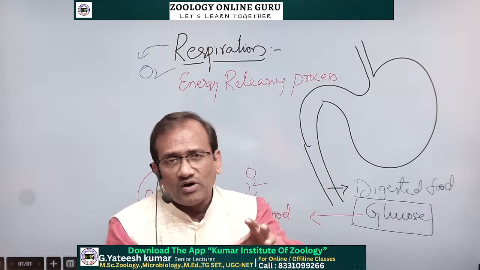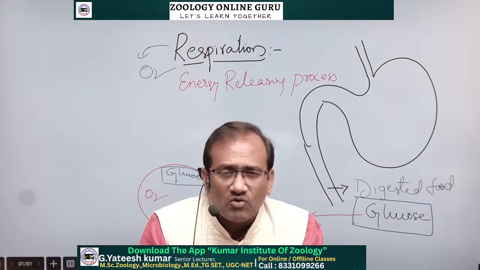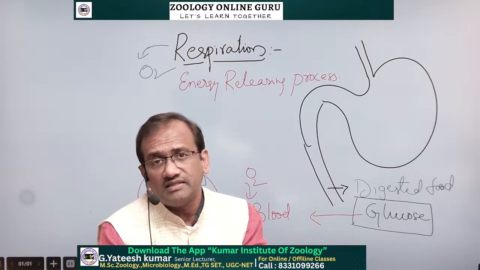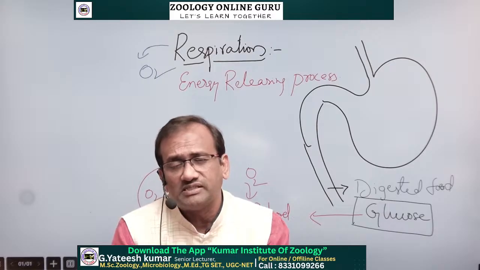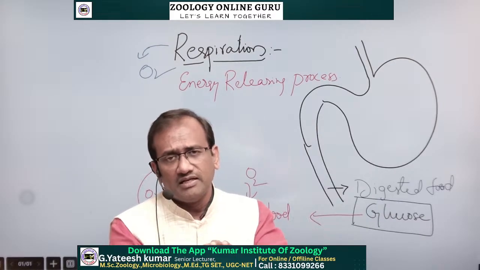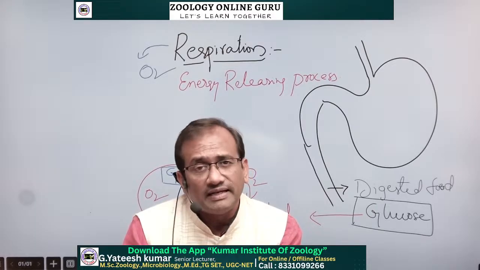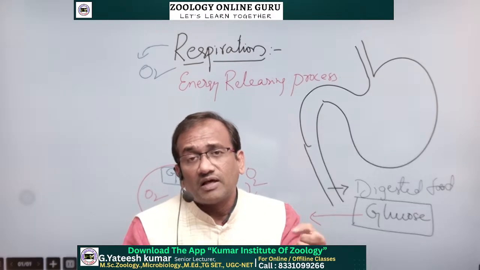The powerhouse of the cell. What is the powerhouse of the cell? Power means energy releasing house, which is there in our cell. Every cell in our body has a powerhouse. They release the energy in respiration.